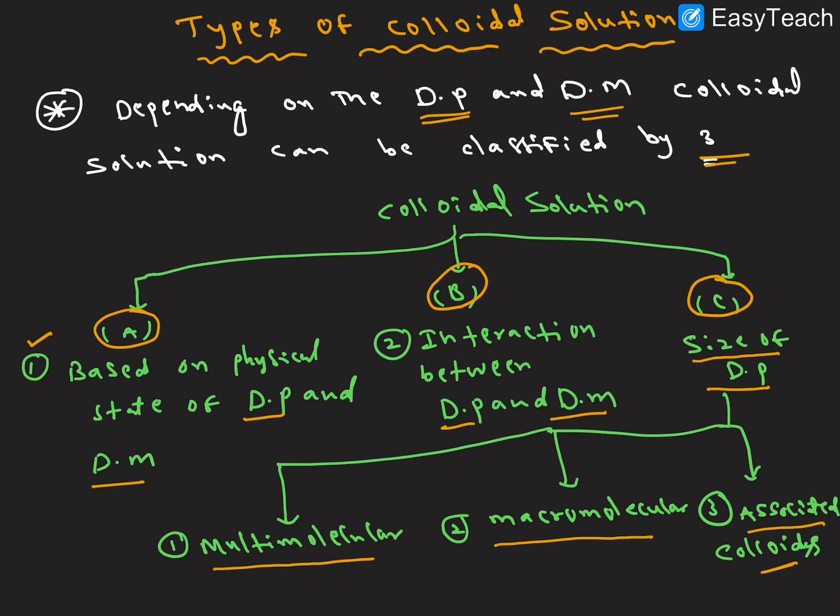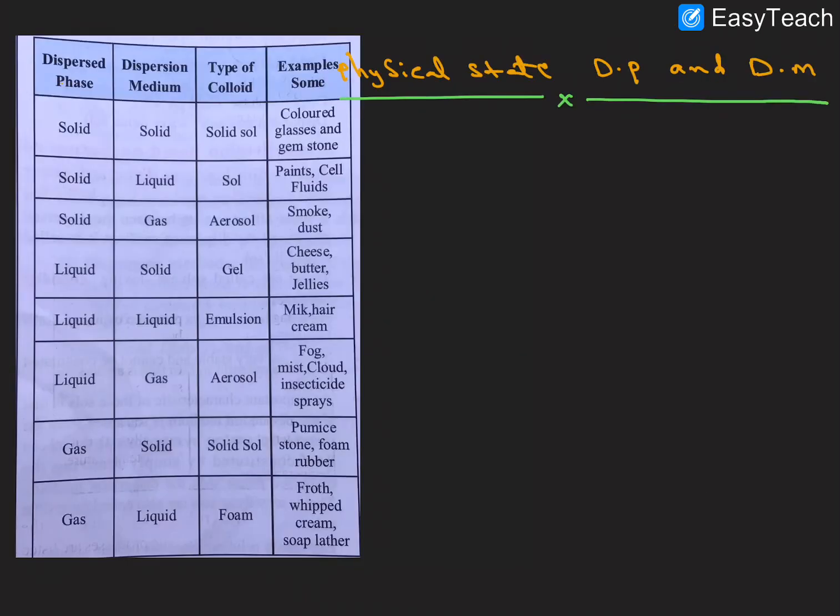Let me explain. The first one is based on the physical state of the dispersion medium and dispersion phase. They are classified into 9 types. Let us see. Here we take the dispersion phase, the particles, and the dispersion medium, along with the types of colloids and examples.